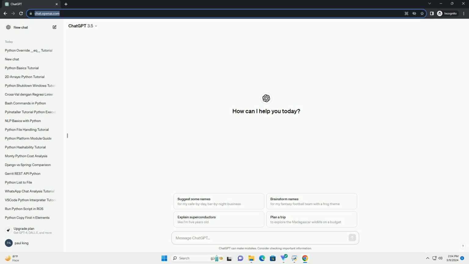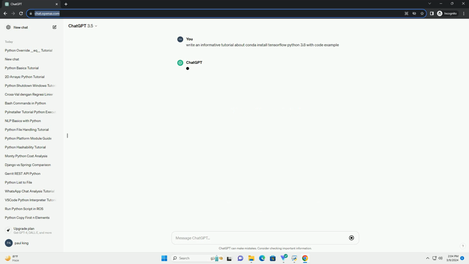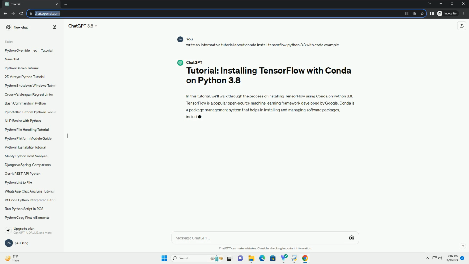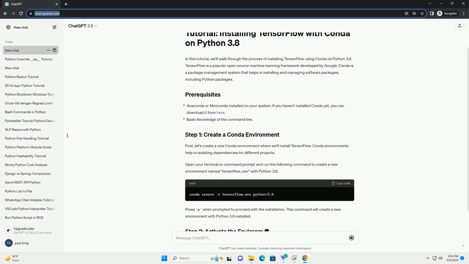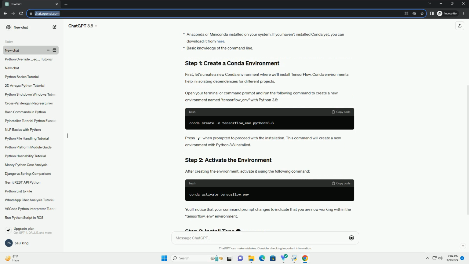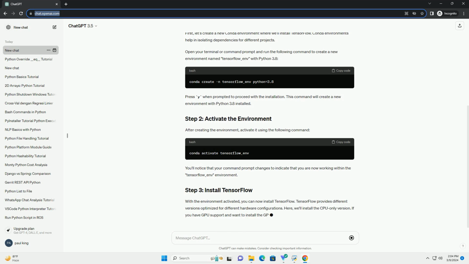Title: Installing TensorFlow with Conda for Python 3.8. Introduction. TensorFlow is a popular open-source machine learning library developed by Google. Conda is a powerful package manager and environment manager for installing and managing dependencies. This tutorial will guide you through the process of installing TensorFlow with Conda for Python 3.8.